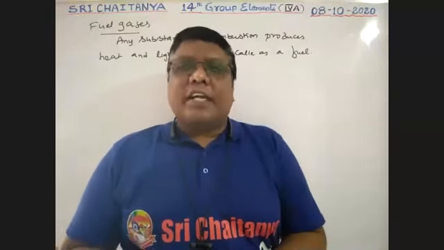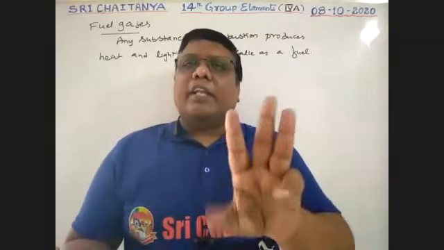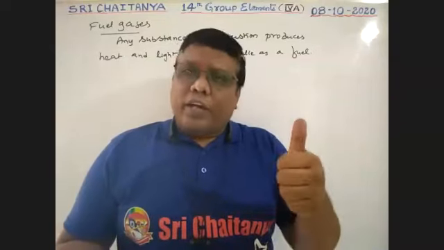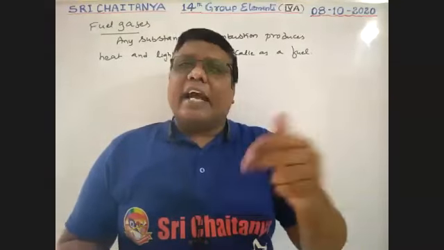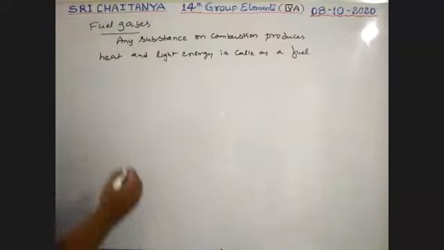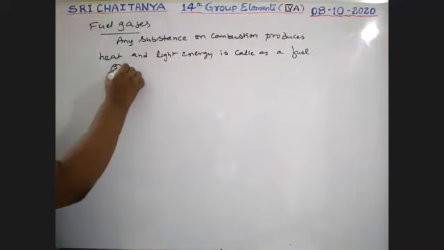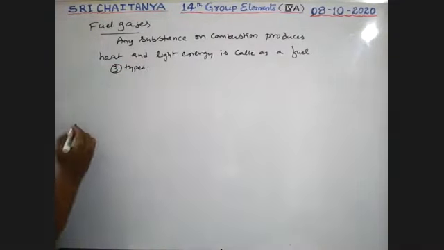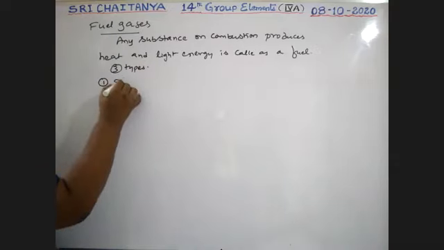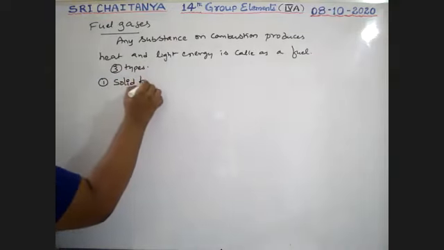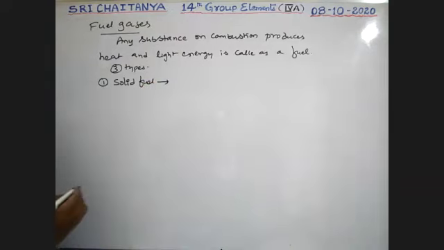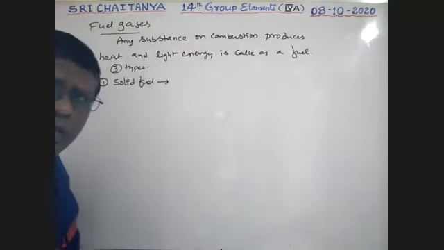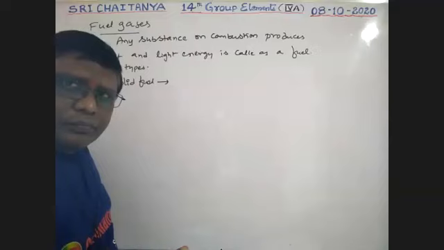Depending on the physical states, all these fuels are broadly divided into three categories: solid fuels, liquid fuels and gaseous fuels. One is solid fuels, those in solid state. What are those? Coal, coke, wood.